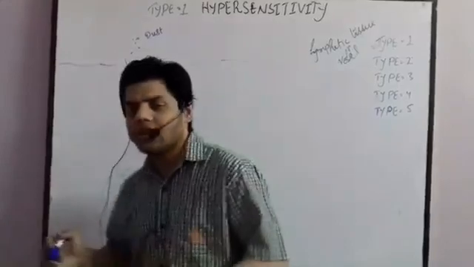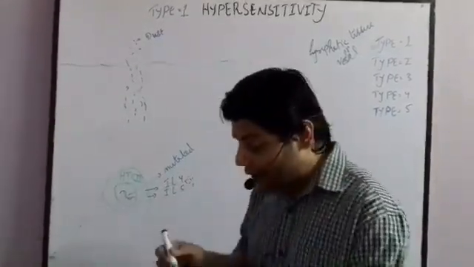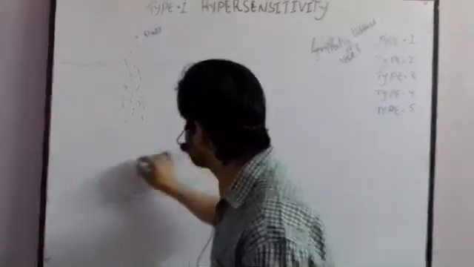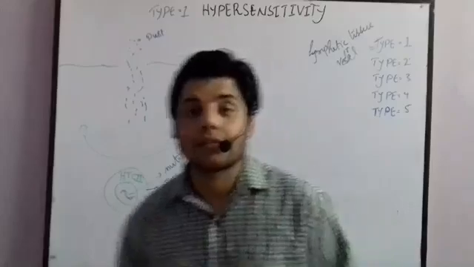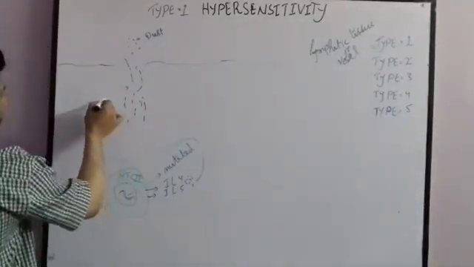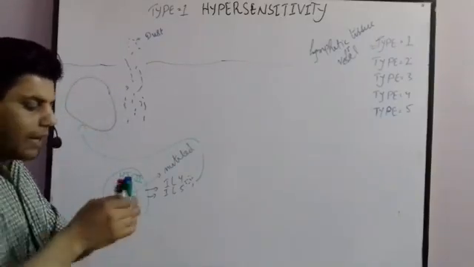Now, once the interleukins are secreted in the form of a single signal, what actually happens? They will activate the B cells. So let me draw the B cells here. So B cells will be activated.